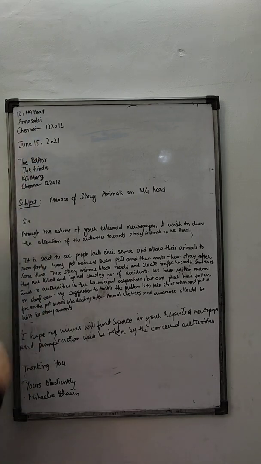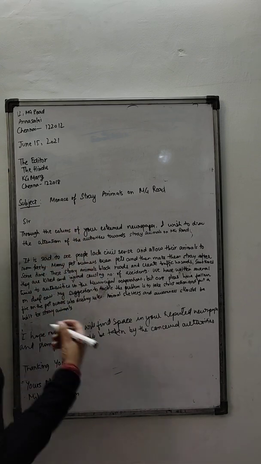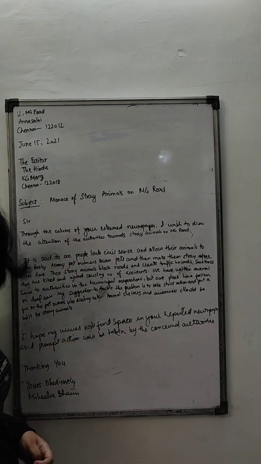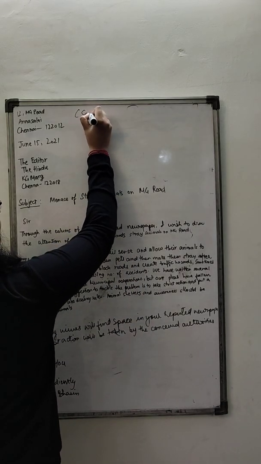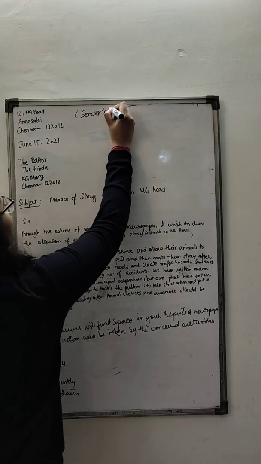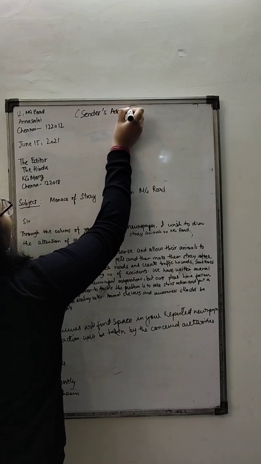12 MG Road, Anna Salai, Chennai, 122012. So this will be my what? Say it loudly. Excellent. This will be my sender's address.